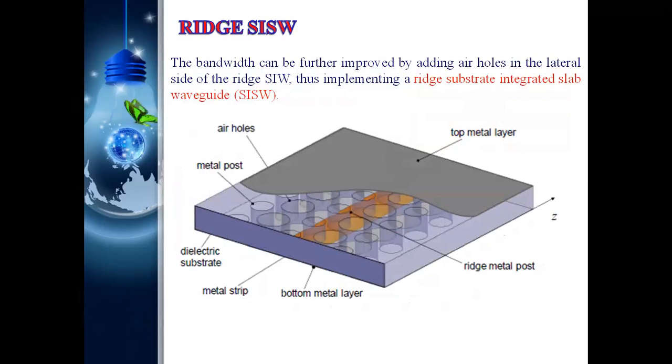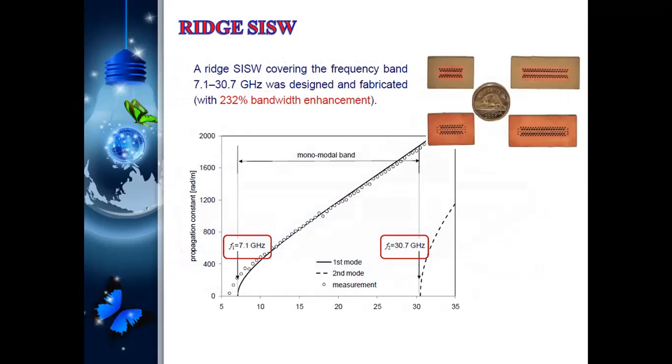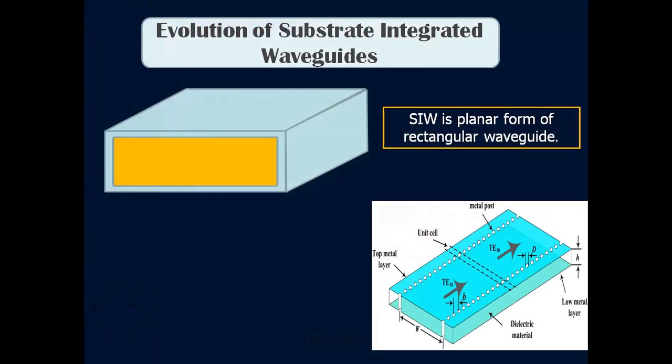Ridge substrate integrated slab waveguides also give some problems. And now we'll go to the substrate integrated waveguide. This is nothing but planar and non-planar combined, that is, a rectangular waveguide. How we make it rectangular and non-planar as a substrate integrated waveguide, now we'll see that. This is a rectangular waveguide.